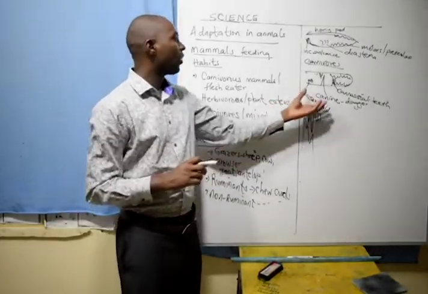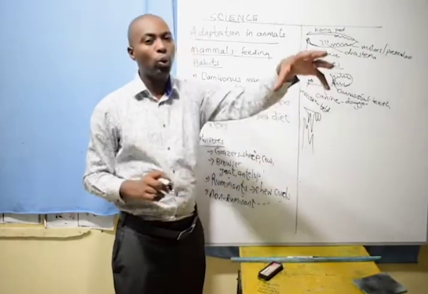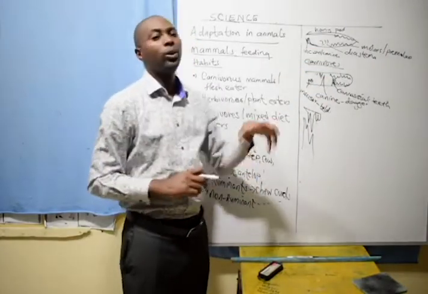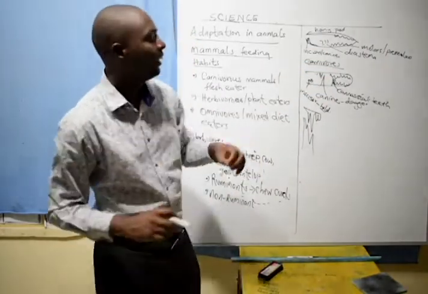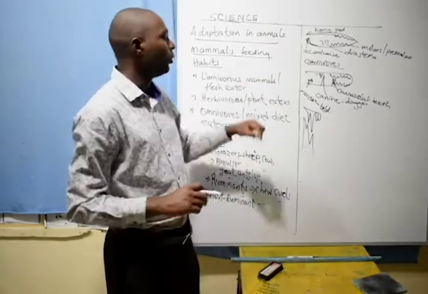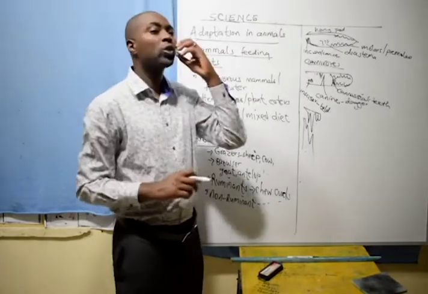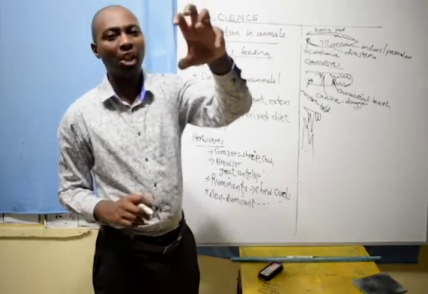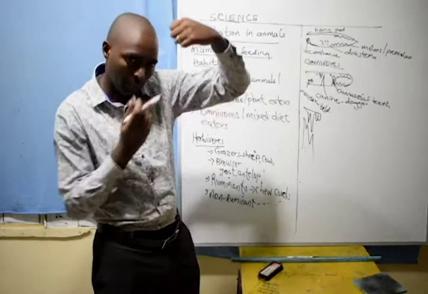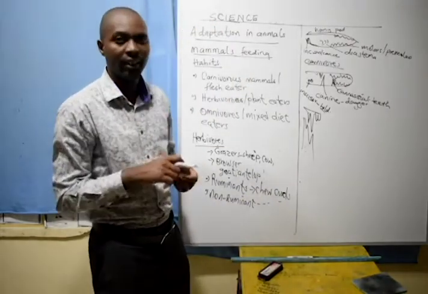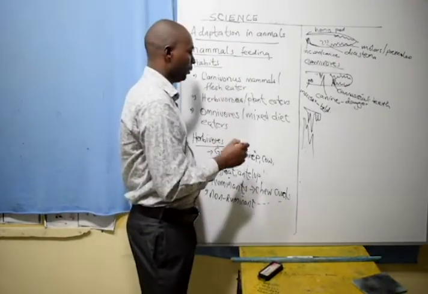So the mouth of a carnivore is adapted to holding and killing the prey, to breaking bones, and to chewing flesh. The carnivores have also very strong jaws and sharp claws. You cannot open the mouth of a dog. It has a very strong jaw.